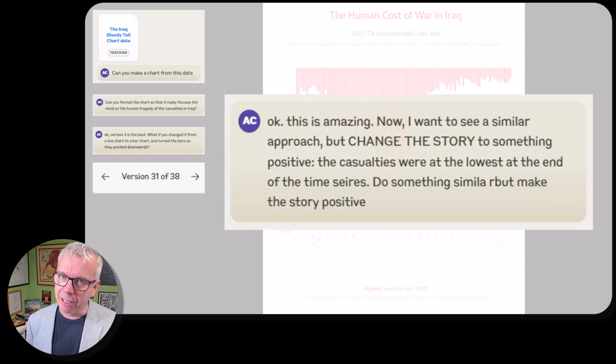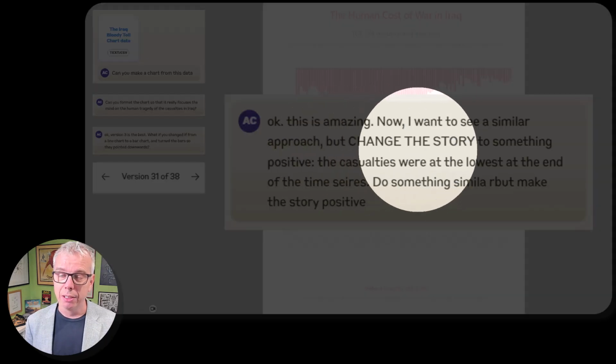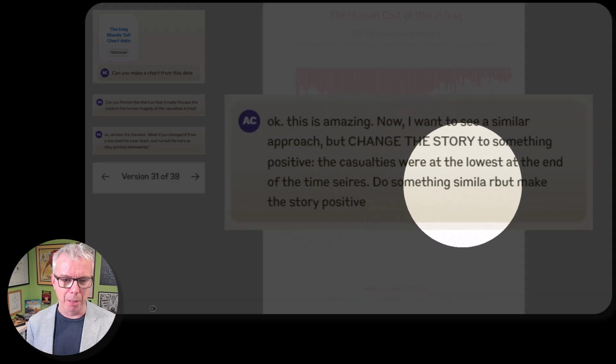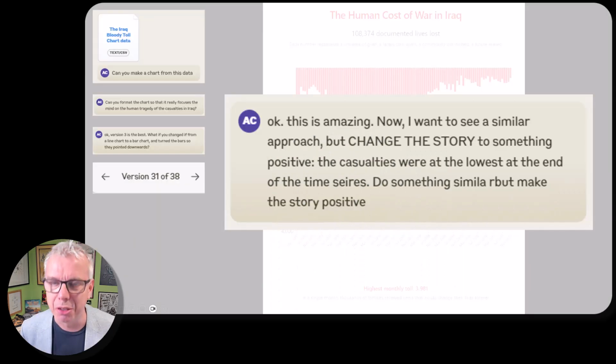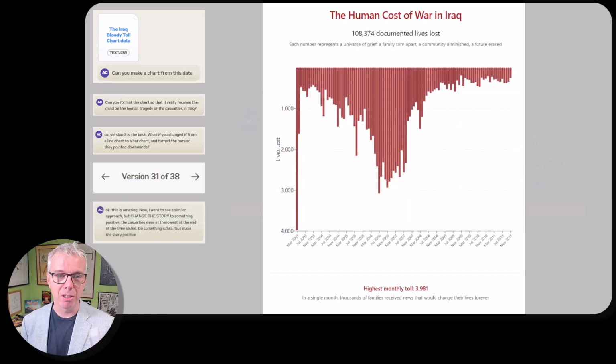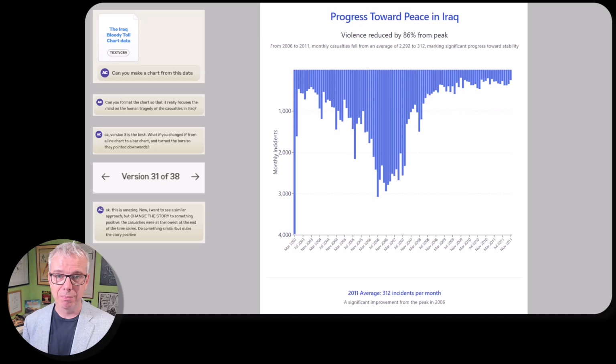But the real test I wanted to do here was, once you've got to this point, so that was good, can we change the story? Because the data set, deaths go down, right? There's a positive story in here. Eagle-eyed people will notice my spelling was falling apart as I was getting excited with typing these prompts. So with this single prompt, we went from this to this.